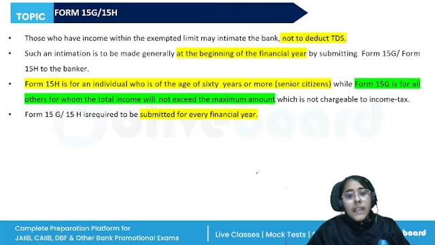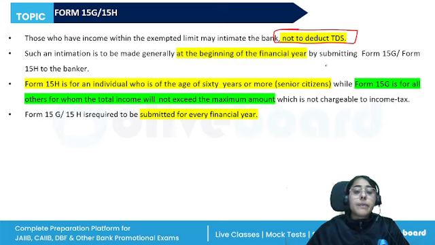All right. Now, those who have an income within the exempted limit may intimate the bank not to deduct TDS from their time deposit. But this intimation has to be made generally at the beginning of the financial year by submitting Form 15G or 15H.